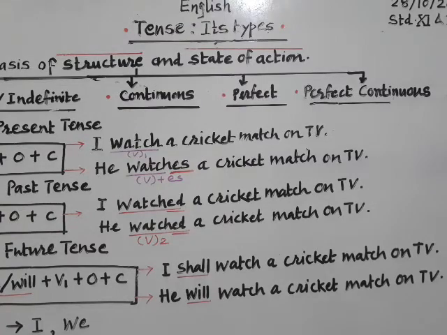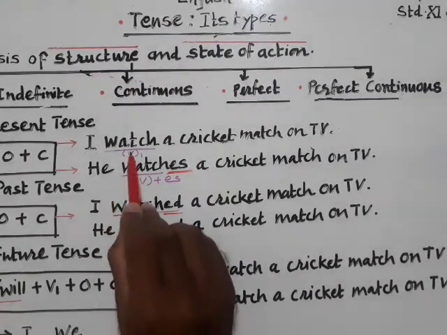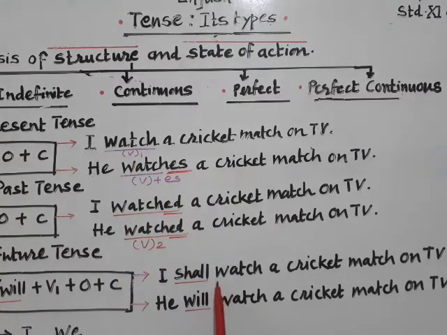You can see that hardly a change. Here it is watch and here it is shall watch. Again we have maintained V1 along with shall, and I and we carry shall, whereas rest of all your subjects, whether it is you, he, she, it or they, will carry will.